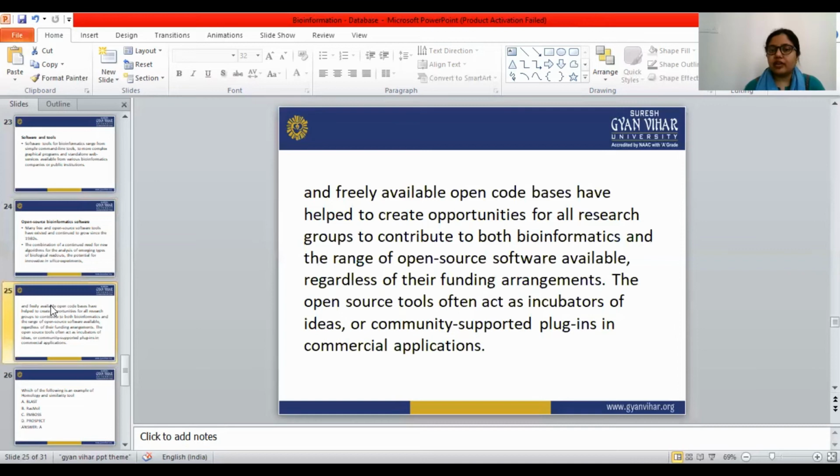Freely available open code bases have helped to create opportunities for all research groups. There is a lot of freely available software, which is very helpful for researchers to contribute to bioinformatics, regardless of their funding arrangement. Open source tools often act as an incubator for ideas, or as community supported plug-ins in commercial applications. So these are all about bioinformatics.